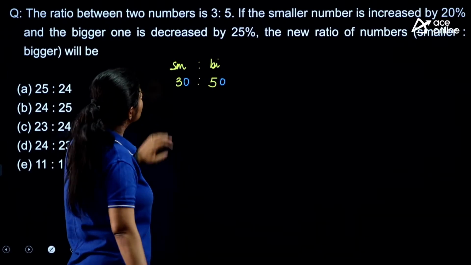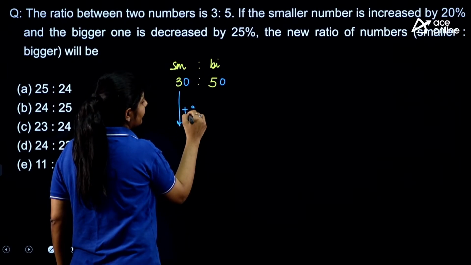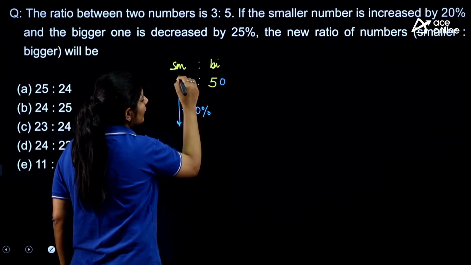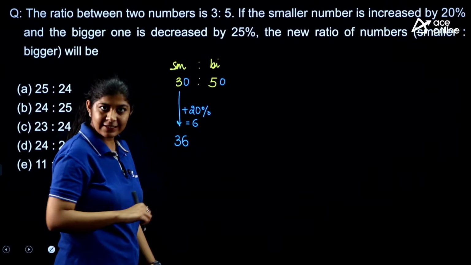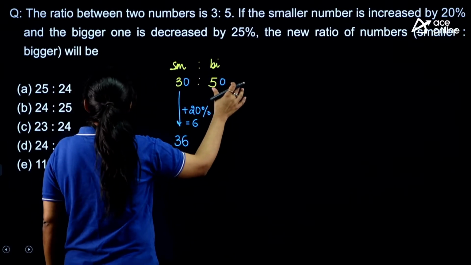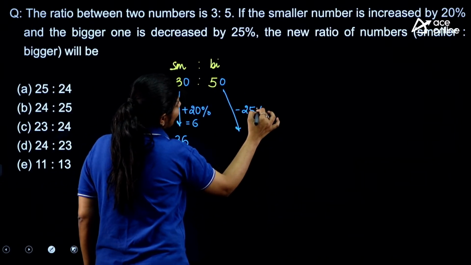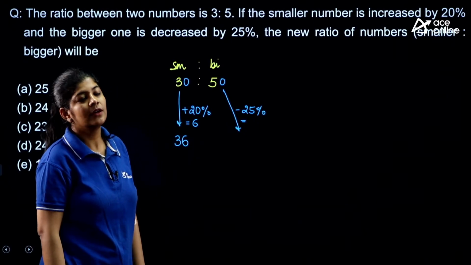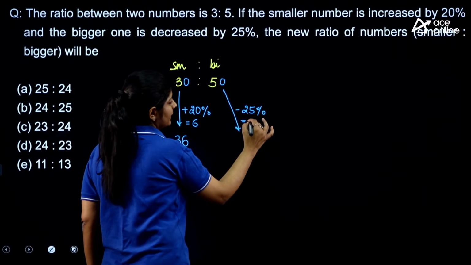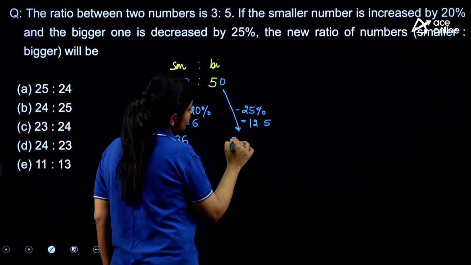Now the question says the smaller number is increased by 20%. 20% of 30 is nothing but 6, so my new number will become 36, right? And the bigger number was decreased by 25%. That means it is decreased by 12.5, so it will become 37.5.